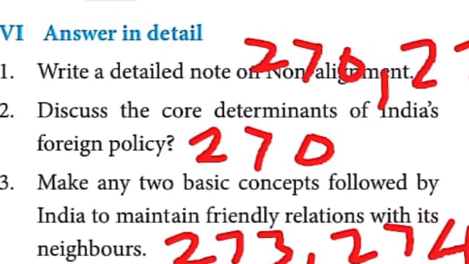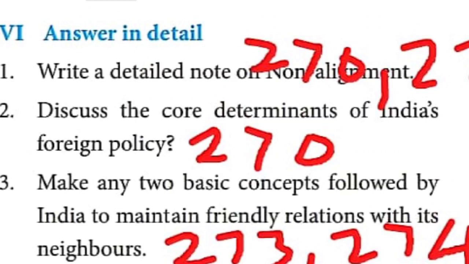The next one, essay answer, you can write the page numbers. 270 and 271, non-alignment answer is there. Page number 270, take it. 4.4, first line onwards, 6-1.